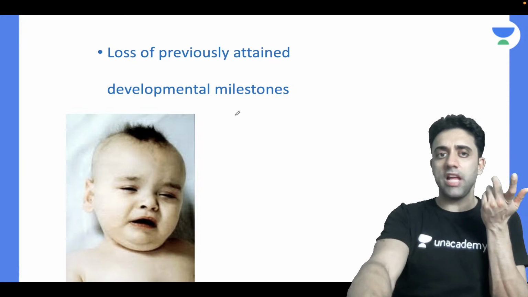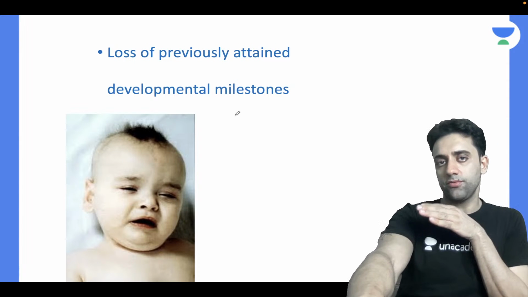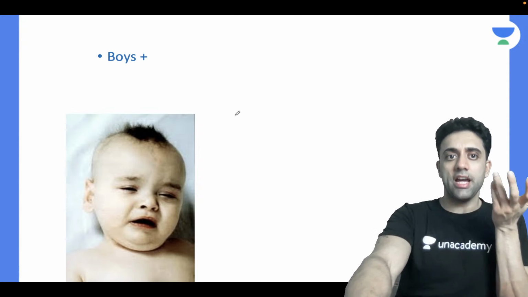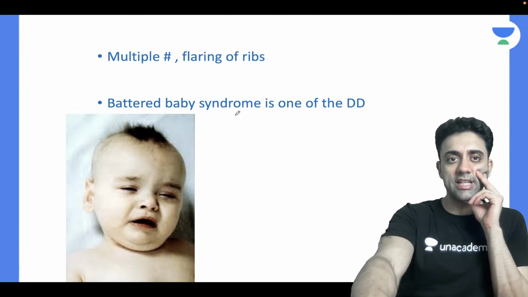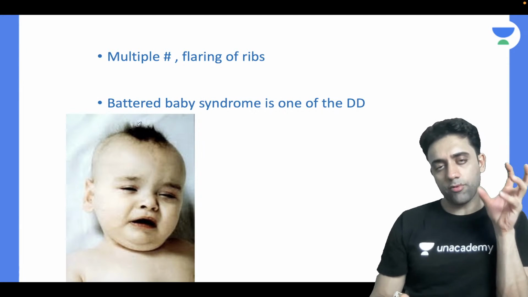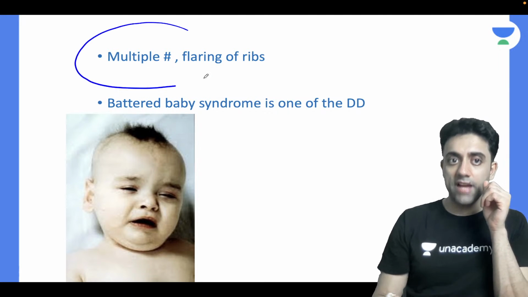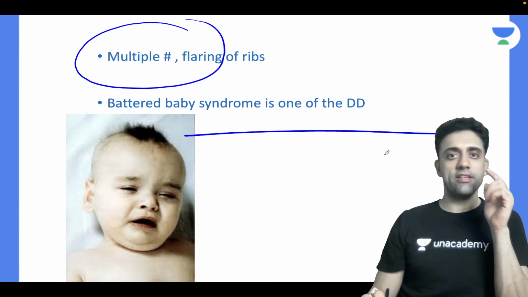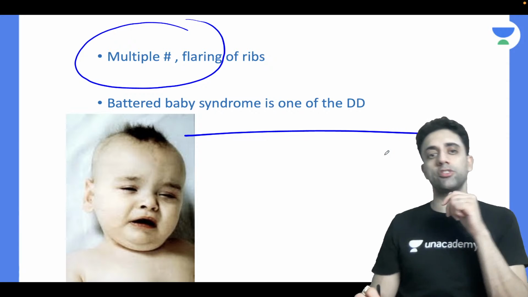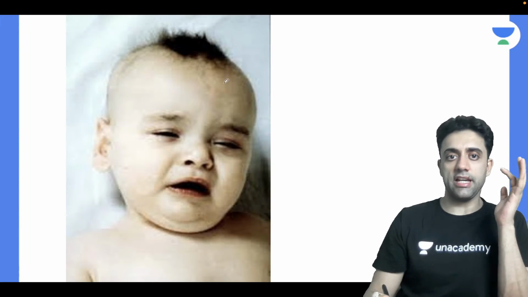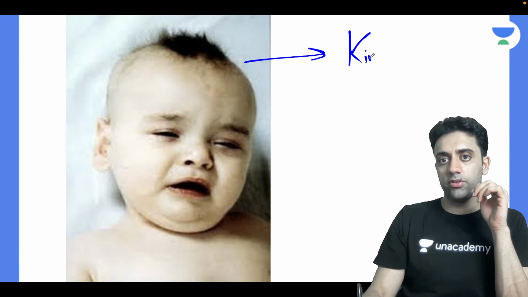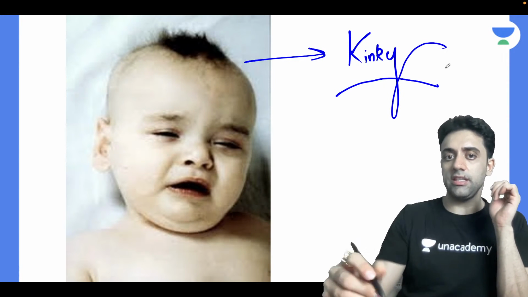Okay, the patient will have a loss of previously attained milestones, and most importantly, it's common in boys. And wormian bones are seen. And I told you, फाइब्रोब्लास्ट का प्रॉब्लम होता है इसमें, so the patient will have multiple fractures, and that's why Menkes disease becomes a differential diagnosis of battered baby syndrome. Battered baby syndrome, right? Menkes, kinky hair, right?